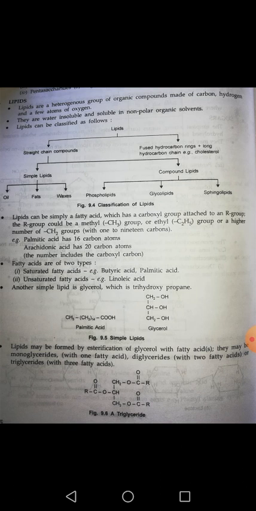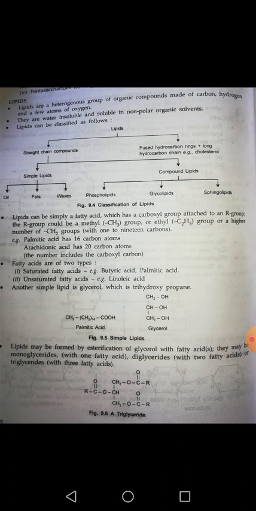Now I am coming to the straight chain compounds. Straight chain compounds are of two types: simple lipids and compound lipids. Simple lipids are oils, fats and waxes, while the compound lipids are the phospholipids, glycolipids or sphingolipids. Later on we will discuss them in brief. So initially I am telling you about the structure of lipids.